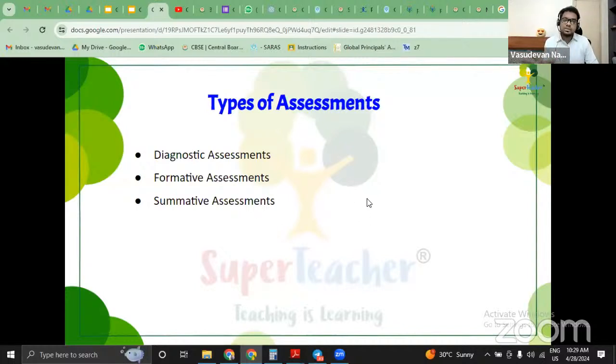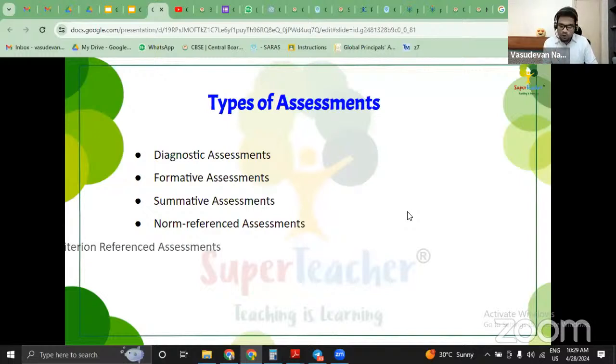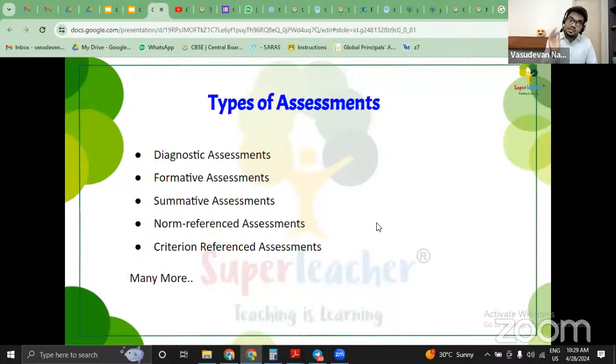Summative assessment is the culmination of multiple concepts put together. It could be a chapter, or two or three concepts in a particular chapter, but it's more like a capstone assessment. You complete almost everything and then you ask the questions to the students. These are some of the common assessments out there: norm referenced, criterion referenced, and many, many more. But here we are going to talk about only competency based assessment.